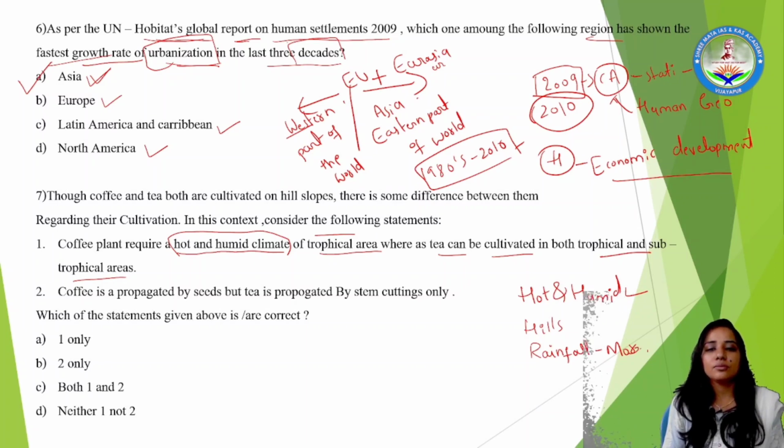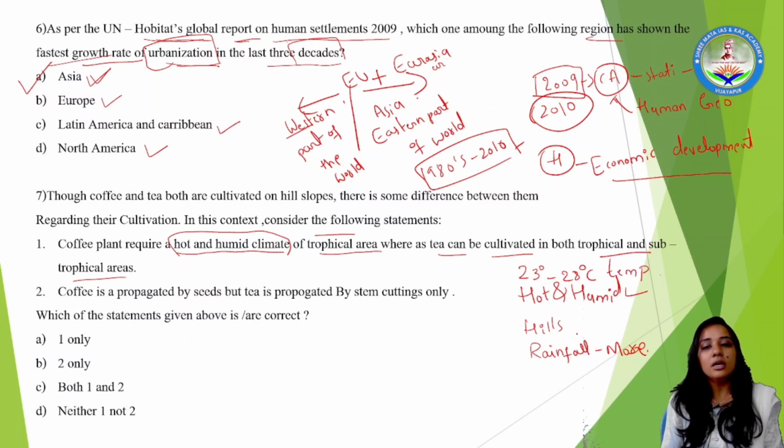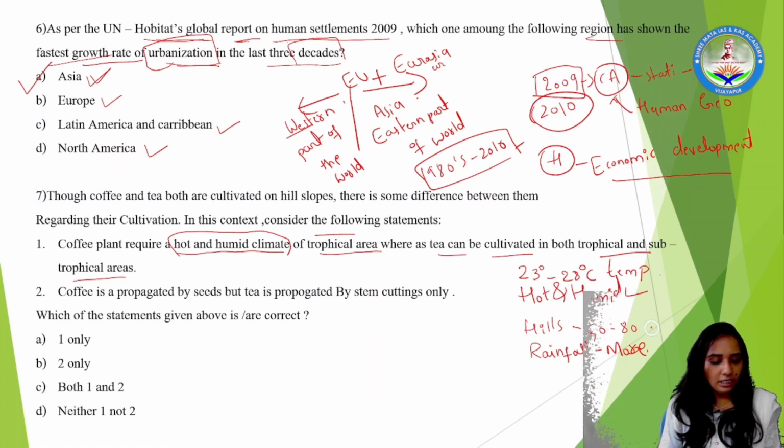Right? And what are the reasons behind coffee? Along with it, the temperature it needs is moderate, 23 degrees Celsius to 28 degrees Celsius, which is needed for the good growth of coffee. Fine. Rainfall, if you come to it, has to be between 60 to 80 inches. Fine.